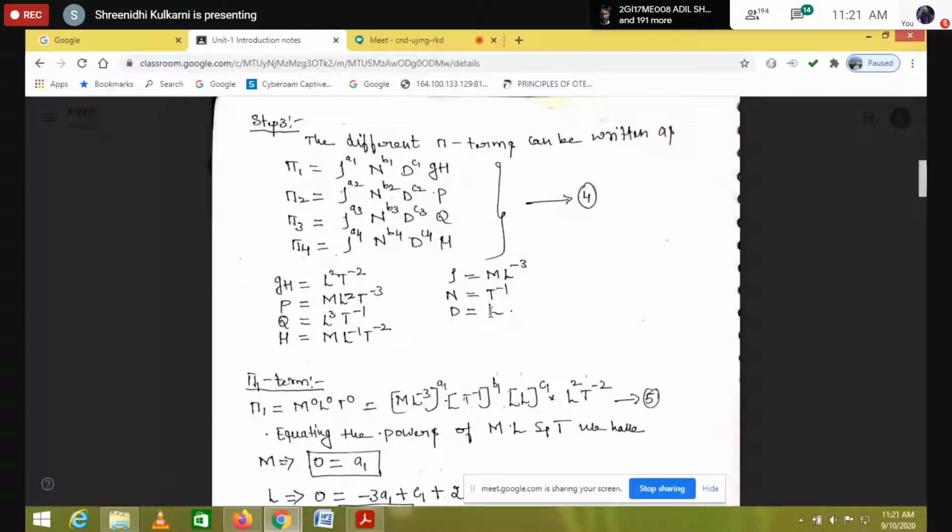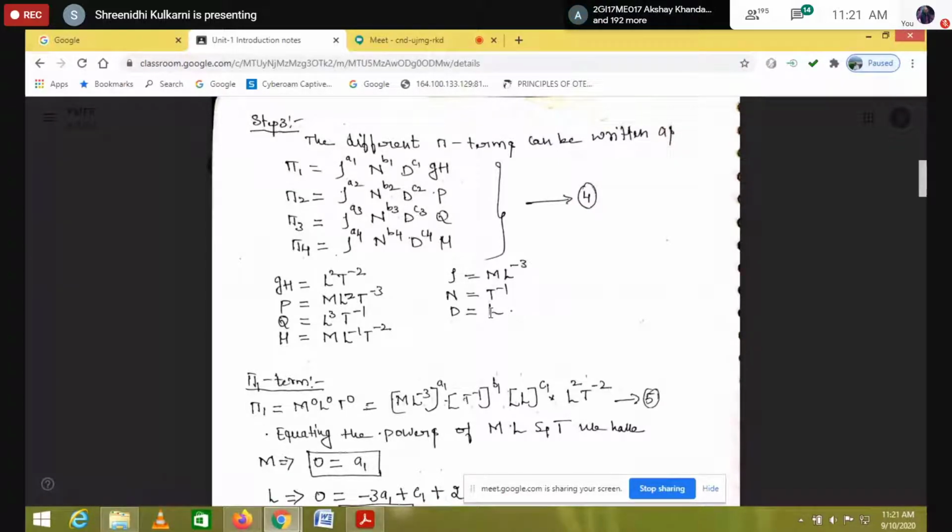Next, energy. Please understand here. It is energy per unit mass flow rate. So directly it is written as meter square per second square.